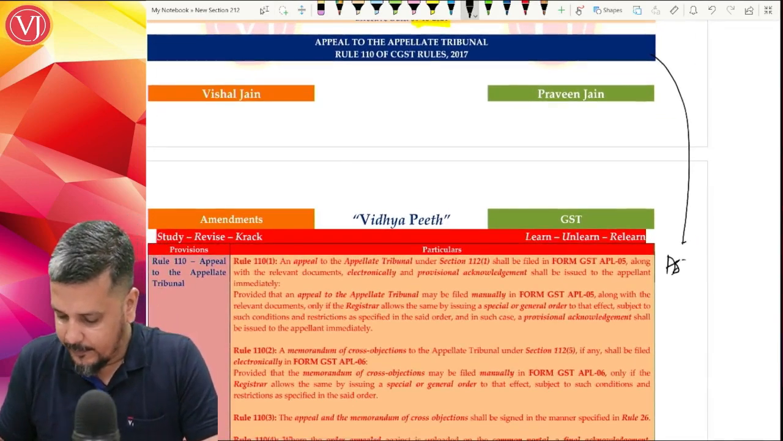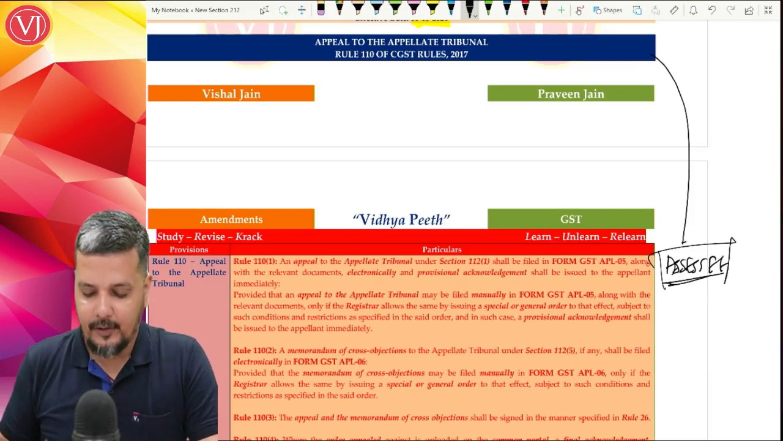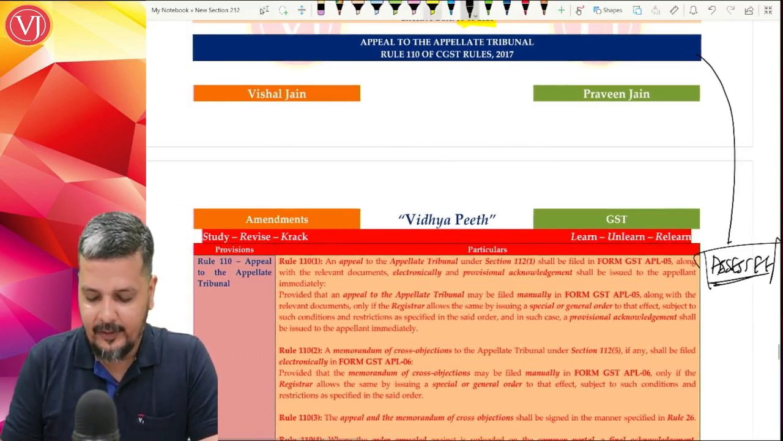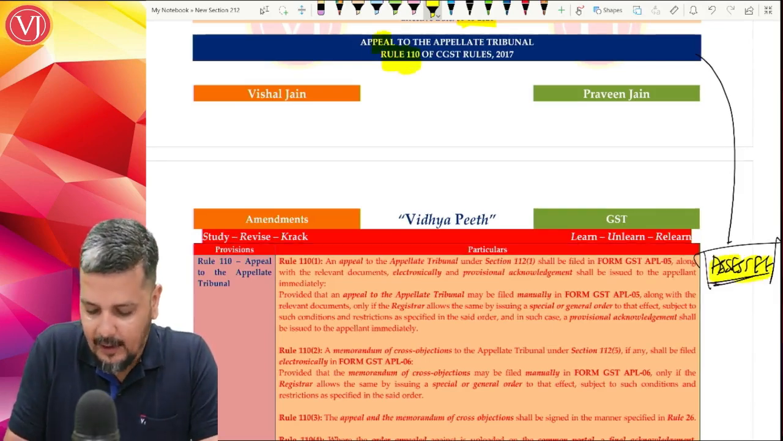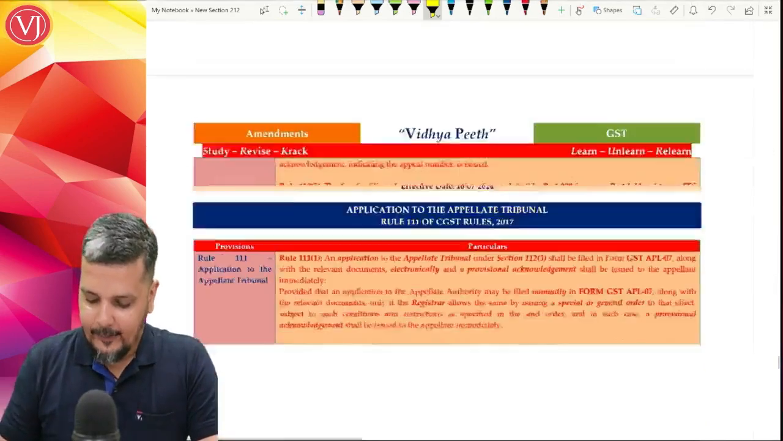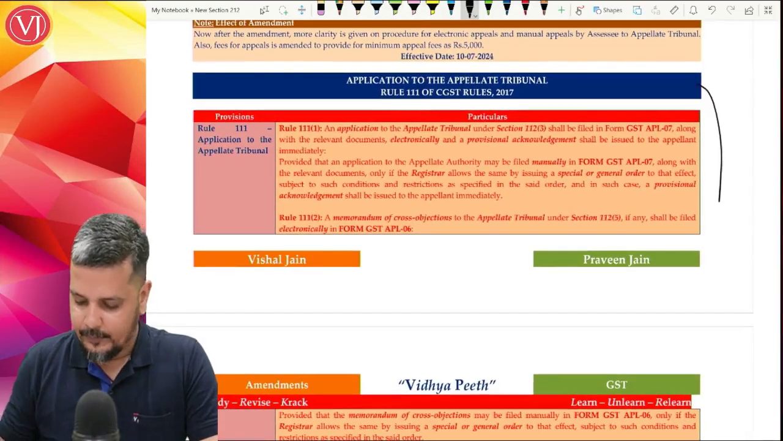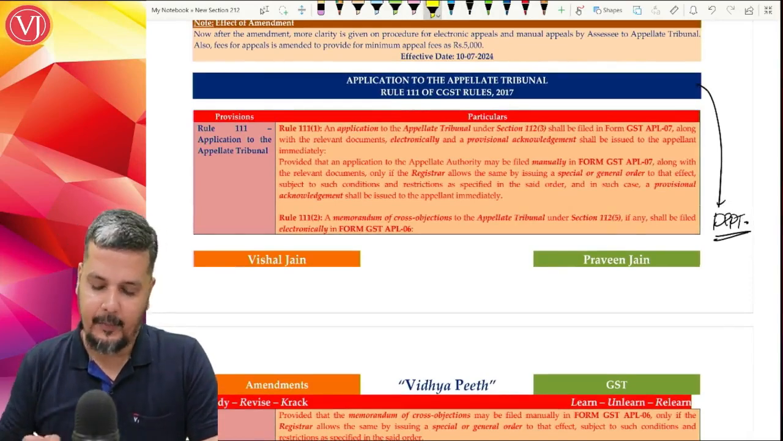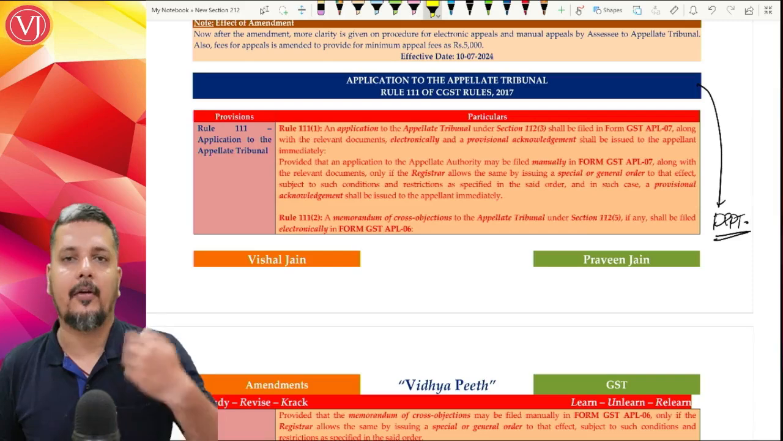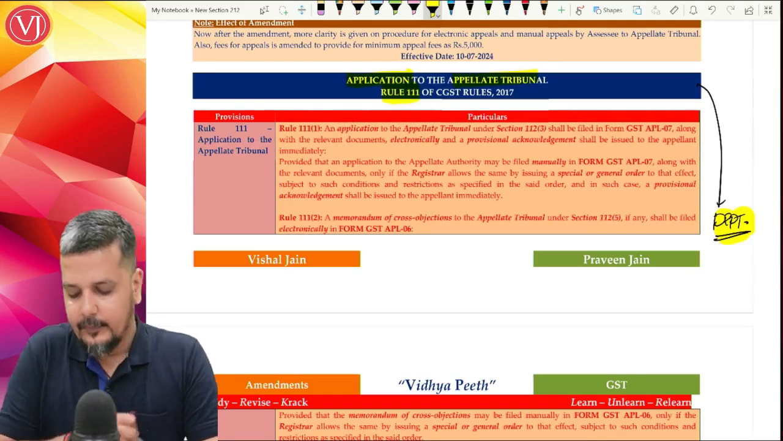When assessee is going to appellate tribunal because of the order of appellate authority or revisional authority, the procedure is discussed in rule 110 and it is called appeals to appellate tribunal. And likewise, when department is going to appellate tribunal, the procedure for the department is discussed in Rule 111 of CGST rules.